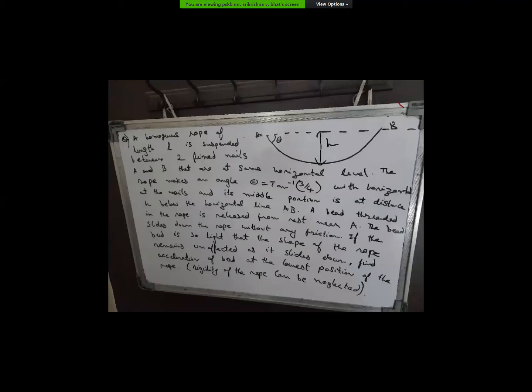We can write v in terms of dy by dt, the velocity in the y direction, not dy by dx.